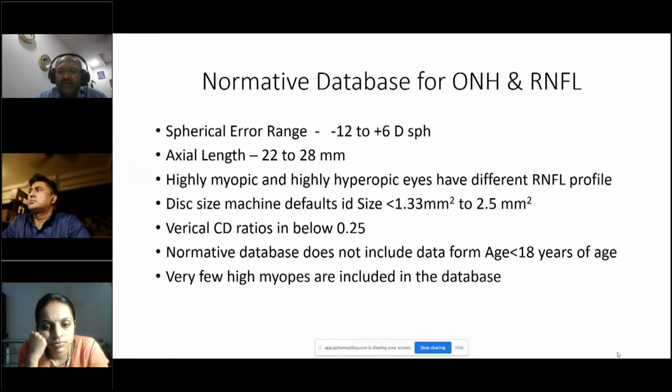And the normative database does not include data from people less than 18 years of age. That doesn't mean you should not do OCT for children who require it, because the moment they turn more than 18, you start getting a guided progression analysis. Children cooperate better than adults, so you can start scanning them, and if they have glaucoma at a young age for whatever reason, you can start scanning them. And once they have turned 18, you can start getting the progression analysis very easily. And in the database, you have to remember very few myopes are included. So that's a caveat.